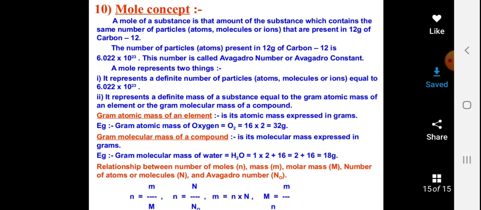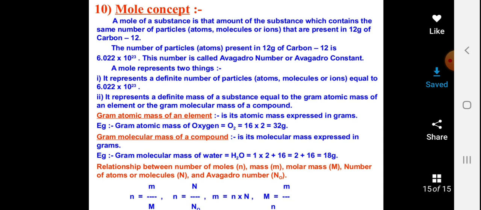Mole concept. A mole of a substance is the amount of substance which contains the same number of particles as are present in 12 gram of carbon. The number of particles present in 12 gram of carbon is 6.022 into 10 raised to 23. This number is called the Avogadro number or Avogadro constant.